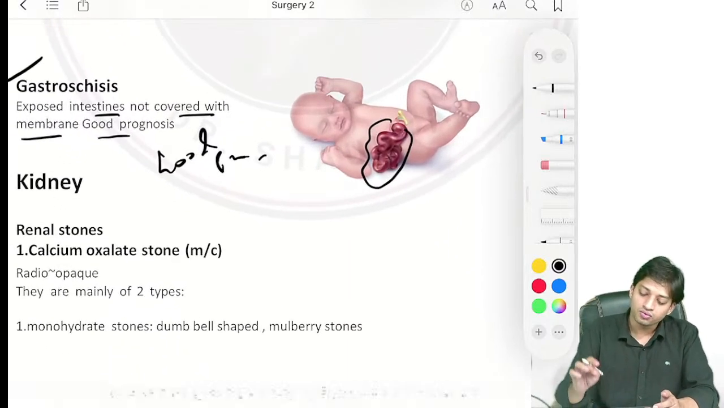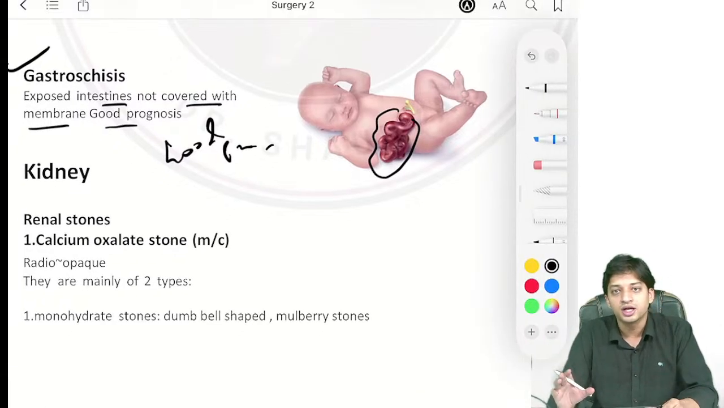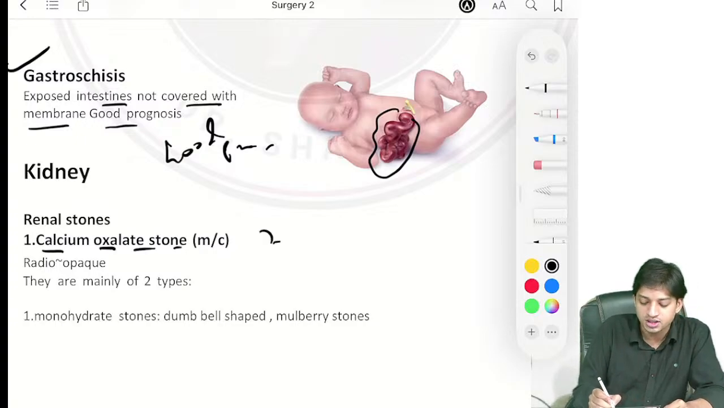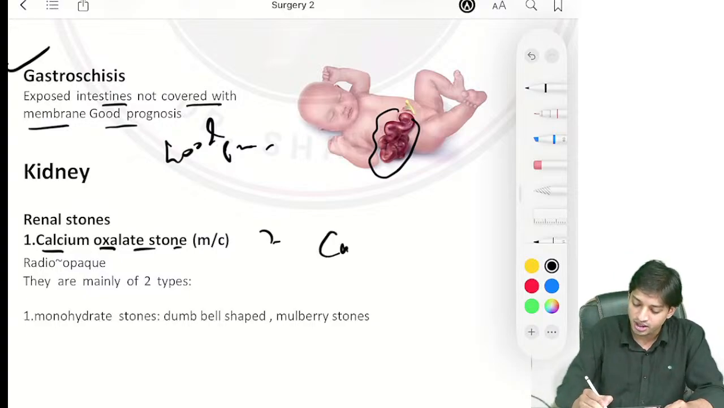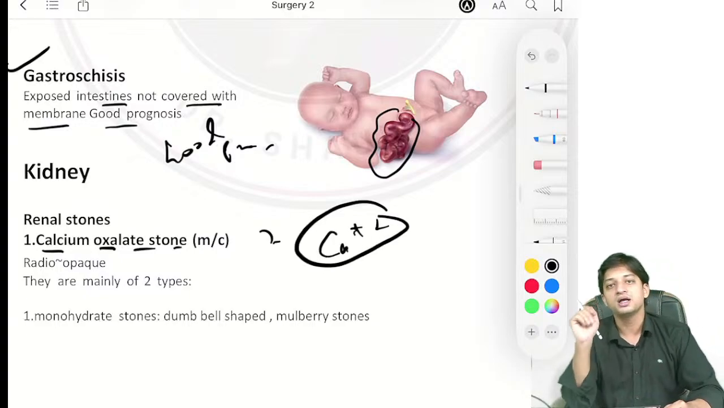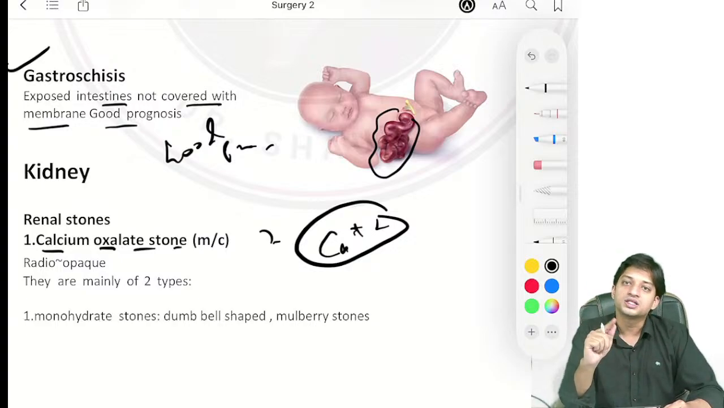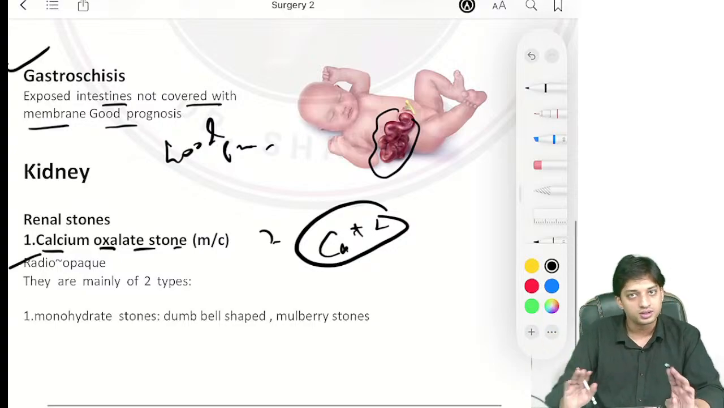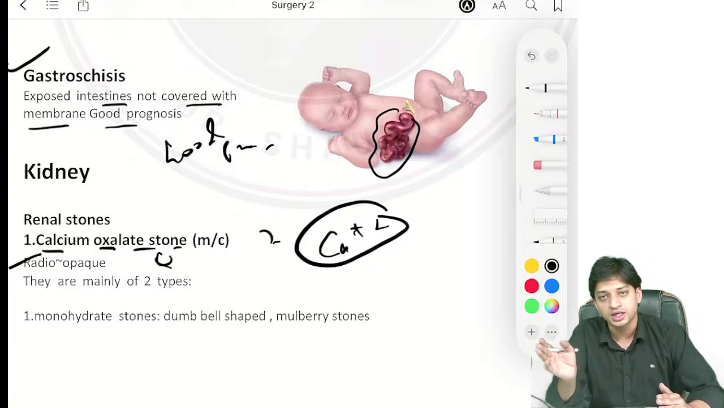Coming to the disorders of the kidney. See, what have they asked in kidney? First of all, we will come to the renal stones. What do they ask you? Now, you have the calcium oxalate stone, that is the most common stone. Since it is calcium oxalate, calcium is a metal, you already know, and metals will reflect the X-rays, right? So the stone calcium oxalate or any metal containing stone will be radio opaque, right?